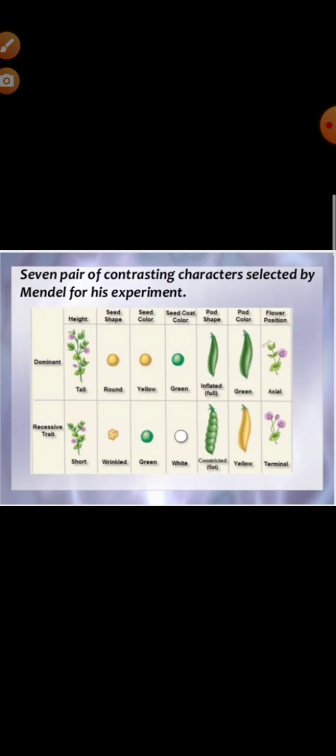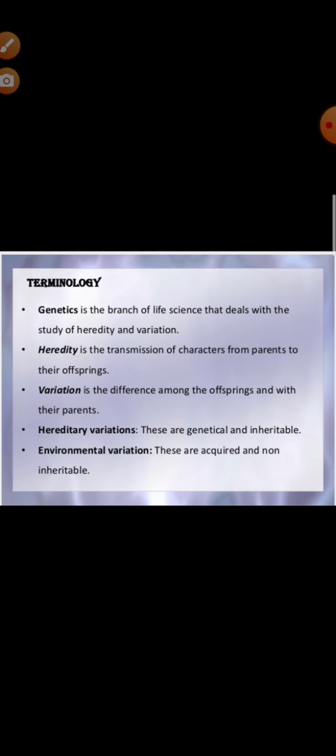First is the dominant trait and second is the recessive trait. Tall, round, yellow, green, inflated, green, axial: these are the dominant characters. And what were the recessive? Just the opposite: short, wrinkled, green, white, constricted, yellow, terminal. These were the 7 pairs of contrasting characters selected by Mendel for his experiment.